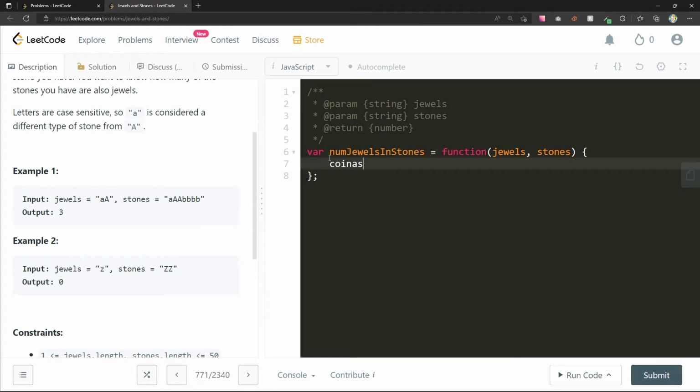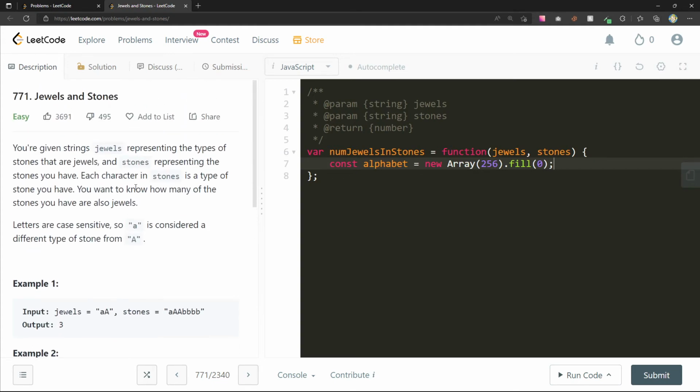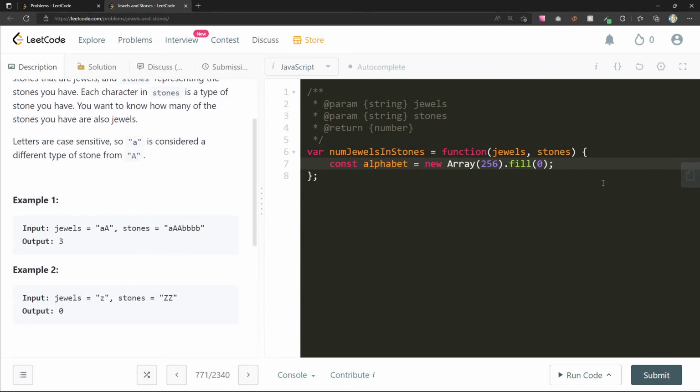Let's do something like const alphabet can be equal to a new array. We'll make this size 256, fill it with 0, and go over each one of our jewels, right? Because we want to know how many stones are jewels. How many of the stones you have are also jewels. So if I store all my jewels, then I just need to go through all of my stones and see if it exists in here. So we can do something like for const jewel of jewels.